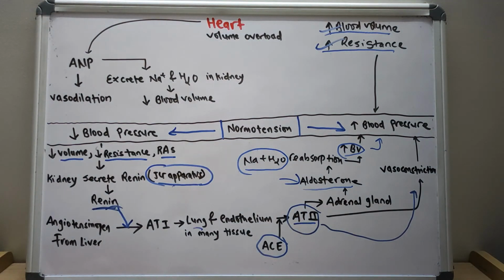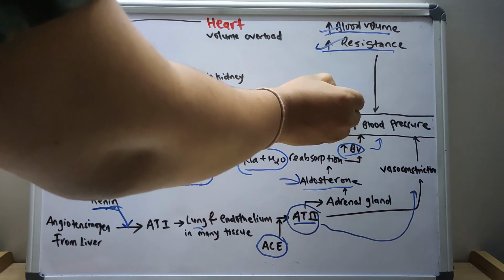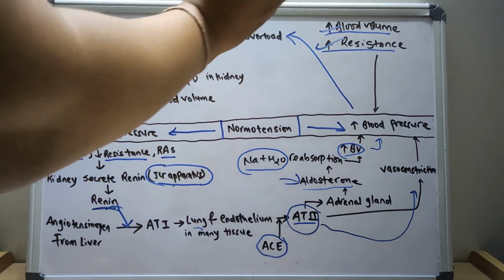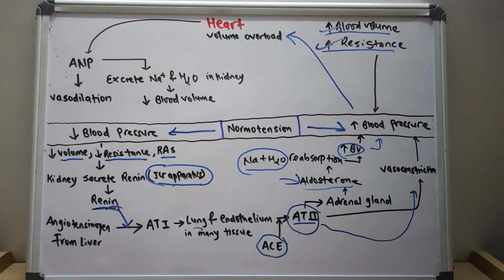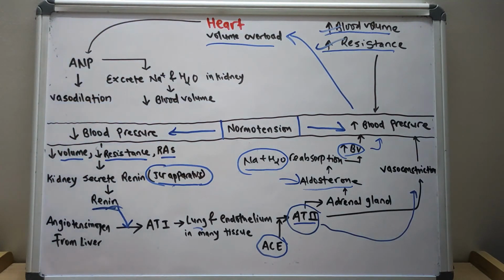Now what happens? An increase in blood pressure will lead to volume overload. So this is also a pathological condition. If there is volume overload, then there is a release of atrial natriuretic peptide, because volume overload stretches the walls of the atria and ventricle, so they release atrial natriuretic peptide.